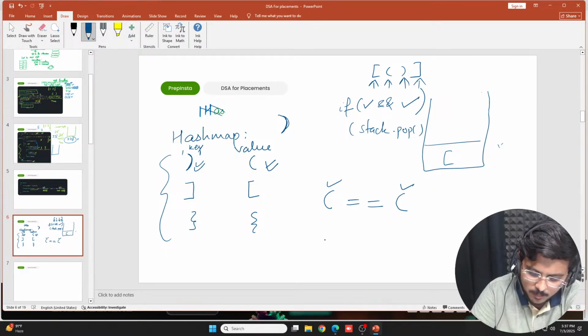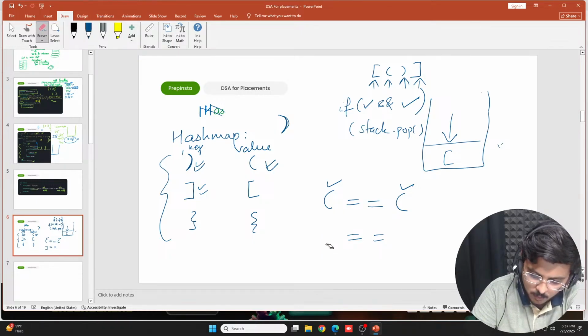So stack is not empty. Then for this particular key, I'll check whether the value I have. So basically this was stack dot top. So stack dot top, pardon. This stack dot top would look like this. So first of all, write stack dot top or the stack dot peek, which is this.